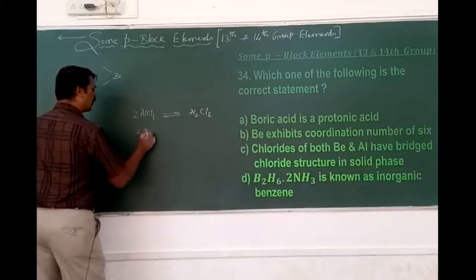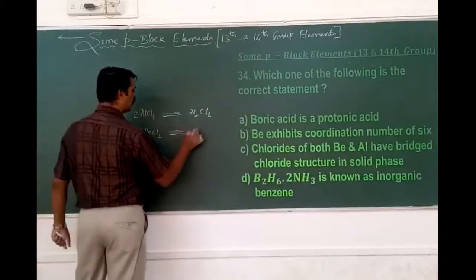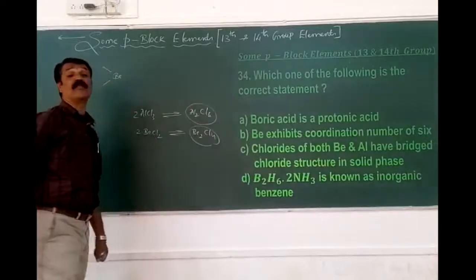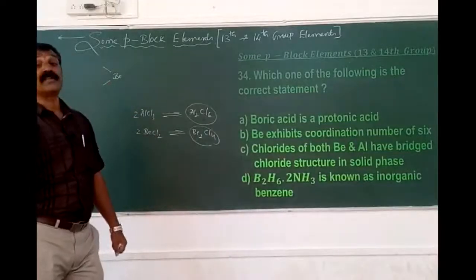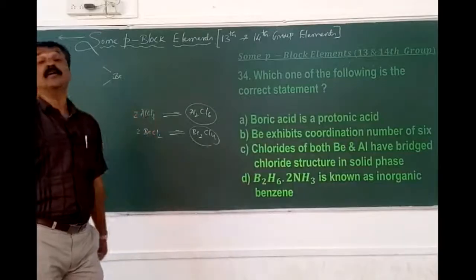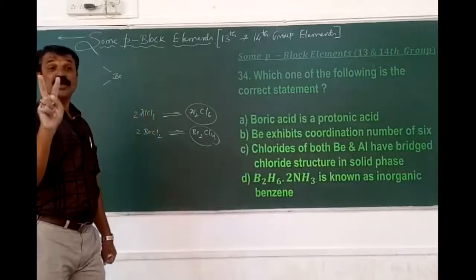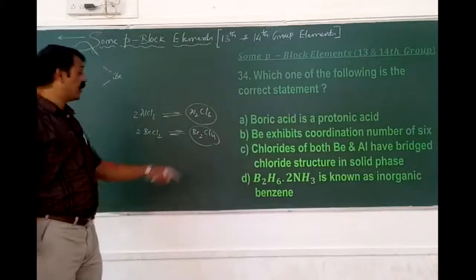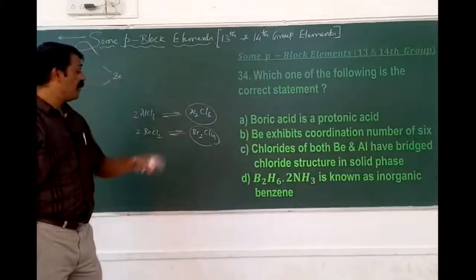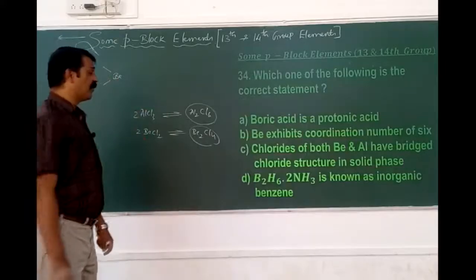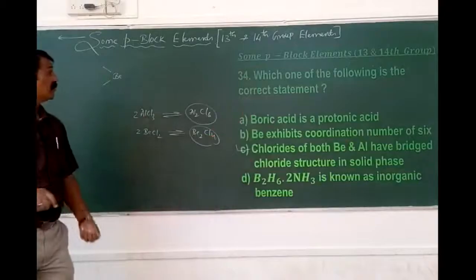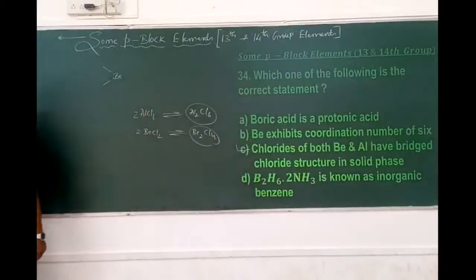And then 2 times beryllium chloride also gives rise to Be2Cl4. Because of the incomplete p orbital we are facing instability. Due to that instability, they start to combine, and that combination involves only 2 molecules getting combined. That is why they exist in the form of a dimer. Therefore, it is C, I think. B2H6NH3 is not an example of an inorganic benzene. Hence, we are preferring the answer C. Okay, so that is 34, C.